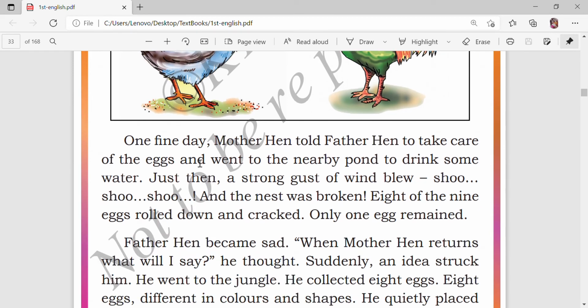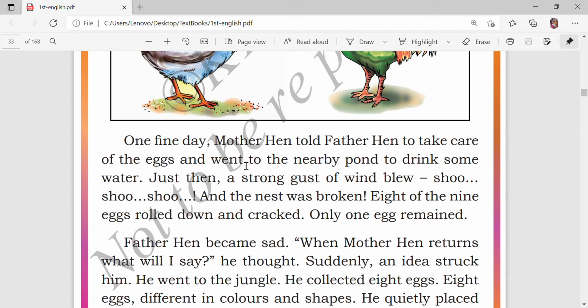One fine day, mother hen told father hen to take care of the eggs and went to the nearby pond to drink some water. The mother hen told father hen to take care of the eggs.